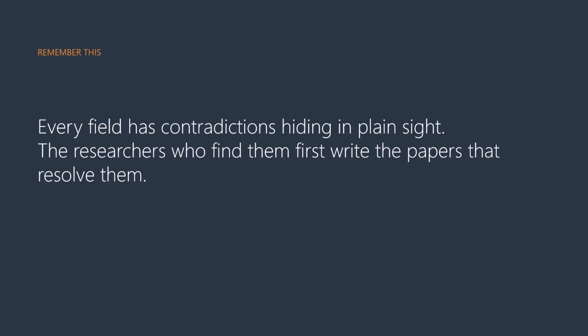This has always been true, but finding contradictions used to require luck or photographic memory. AI makes systematic contradiction finding possible for the first time in history. Use this power wisely. Identify research questions that are both novel and guaranteed to matter, because they address real disagreements in your field that other researchers care about resolving. Your next breakthrough paper might be hiding in contradictions you have not found yet.